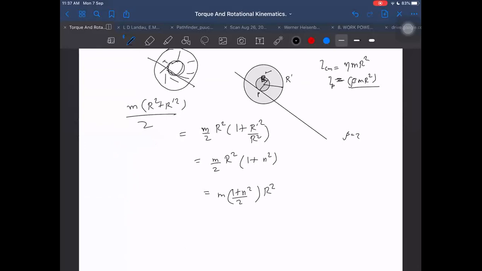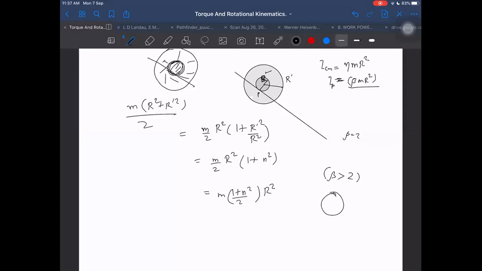If the spool has an inner hollow cavity, but I'm not saying this is only with cavity. Sometimes the spool can be some other kind of spool also, which has some material inside, that can have a different formula for moment of inertia. But I just wanted to tell you one thing only, that beta for certain cases can be greater than 2. Otherwise, students will think that the maximum possible is for the ring and it cannot be greater than the ring. But no, we know now that yes, it is possible in this case to be greater than 2.